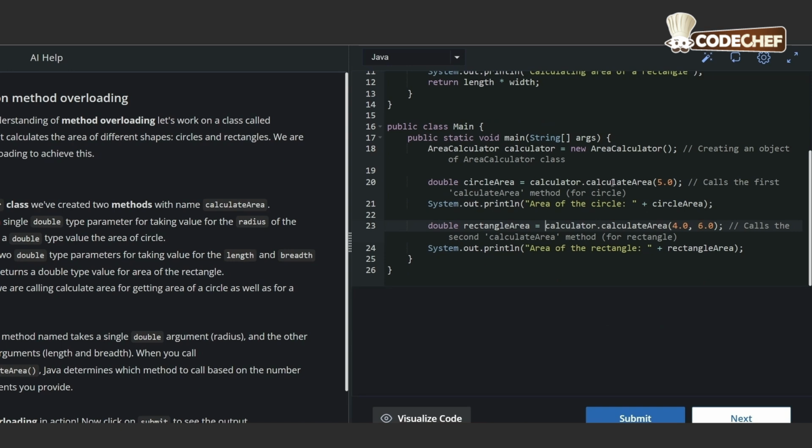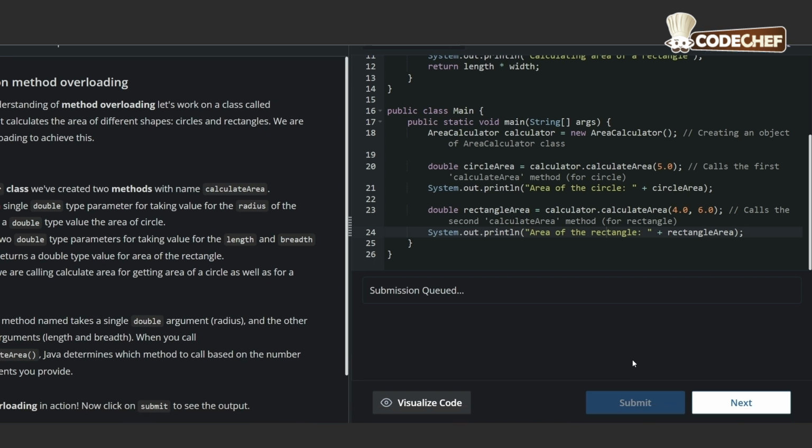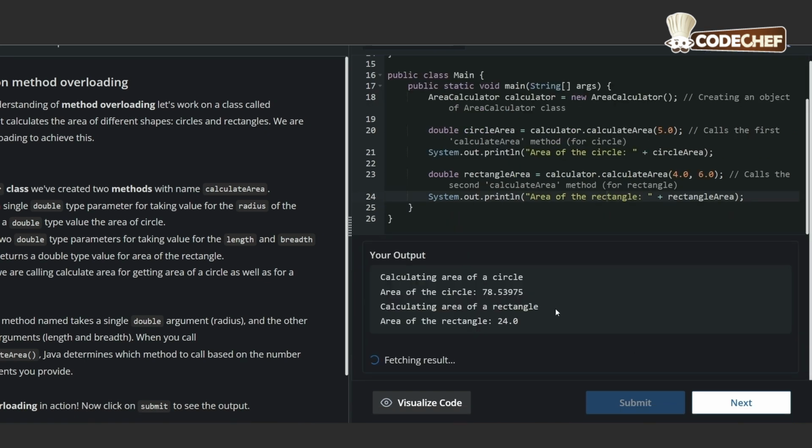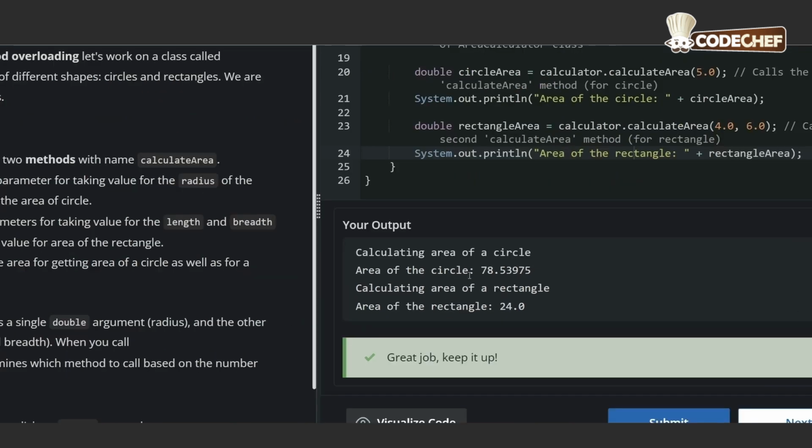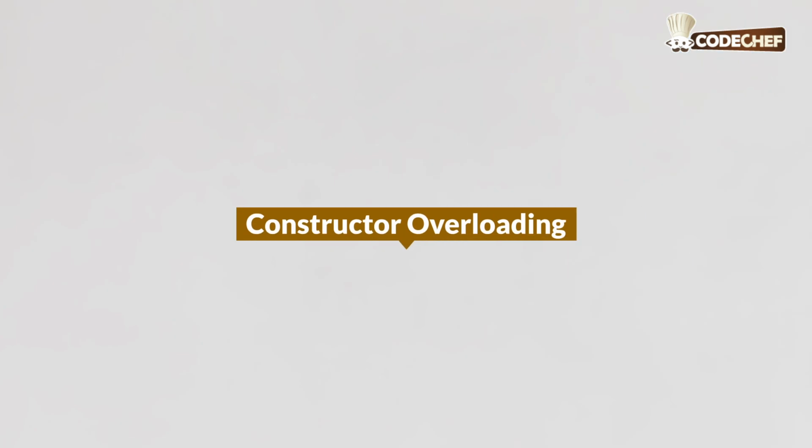So here we can see the circle method, here we can see the rectangle method. This is method overloading. We'll try running this program and we can see that we have calculated the area of a circle with the radius which was given, and we have calculated the area of the rectangle with the two parameters which were given. Now let's talk about constructor overloading.